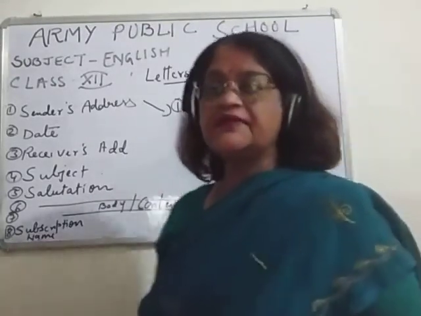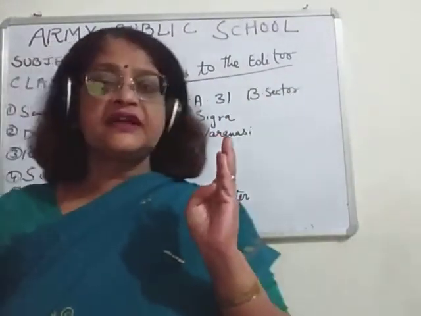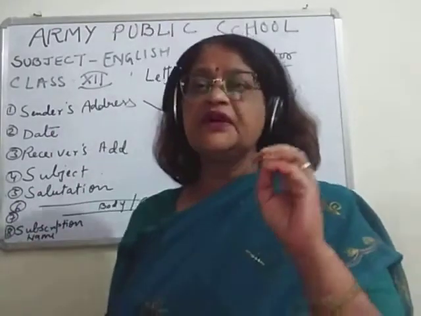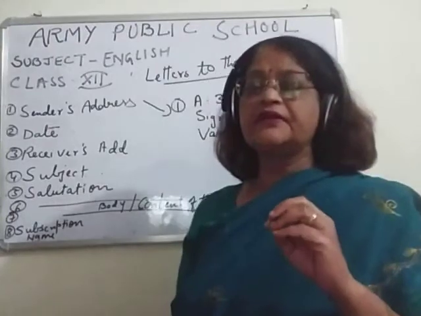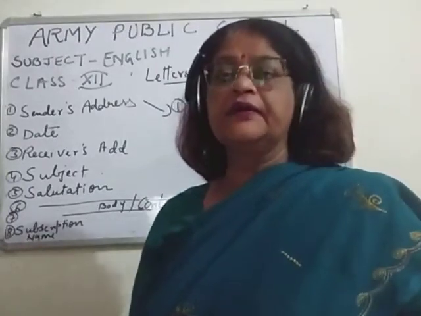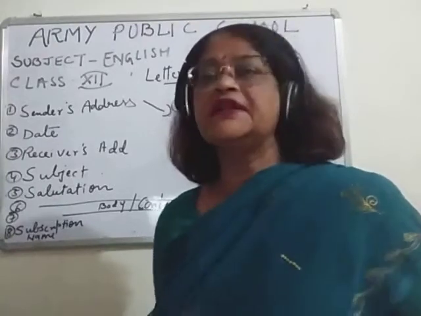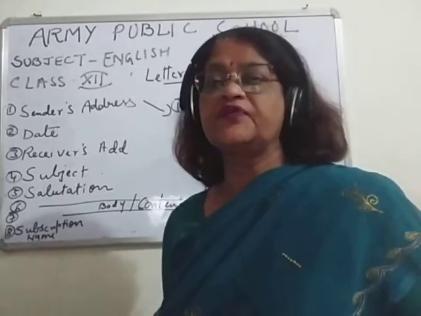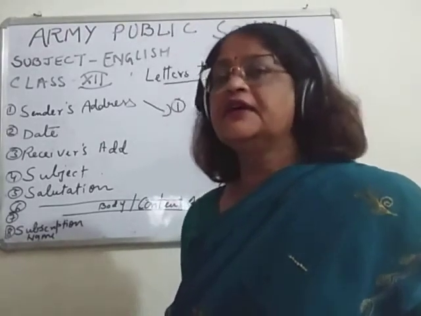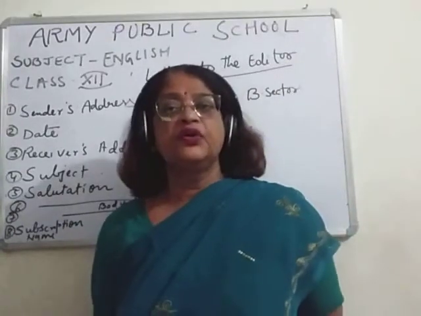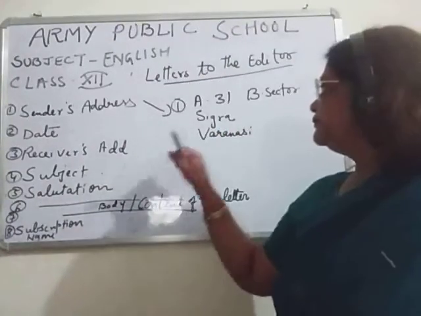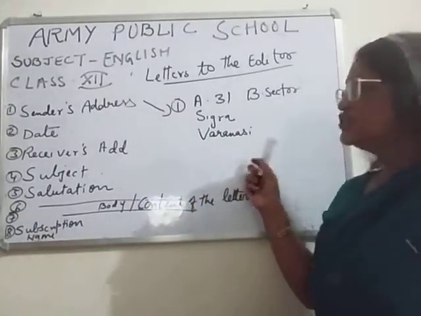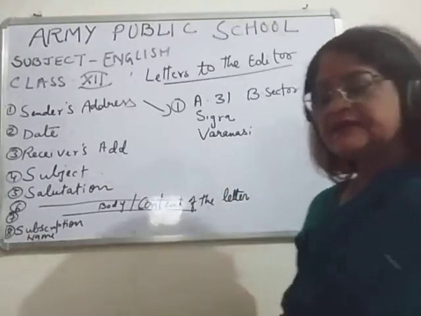So remember this, children: whenever you write the sender's address, you will start it with the quarter number or house number or plot number. Then you will write your sector, or the name of a road or street. Sometimes there is also a sub colony, and you have to mention that. Then the name of the main colony, and then the name of the city. So this is how we write the sender's address.